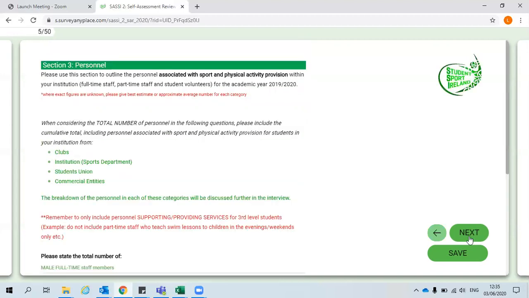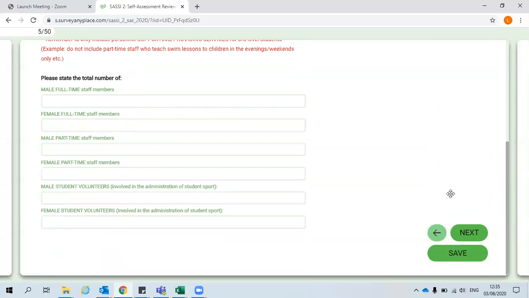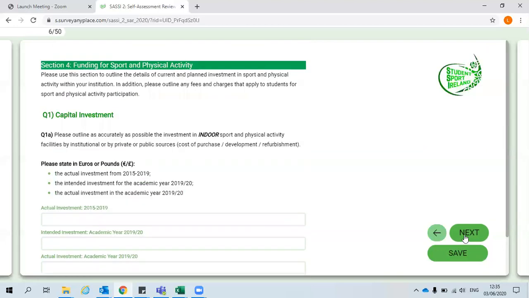In section 3, you are required to outline the personnel associated with sport and physical activity provision within your institution. Again here, as there is a scroll bar, you are required to move down the page to see all the questions. In section 4, you are required to provide information on the funding for sport and physical activity in your institution.